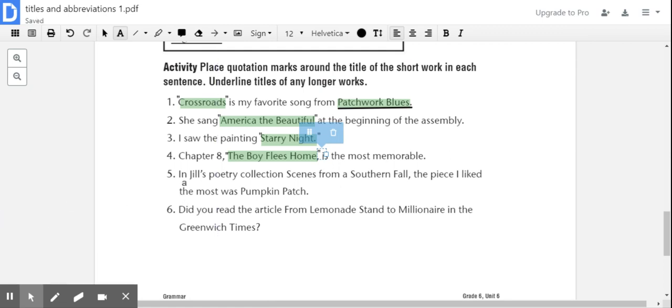Number 5, "In Dill's poetry collection, Scenes from a Southern Fall, the piece I liked the most was Pumpkin Patch." Okay, that's one title right there. There's another piece of work. So the first one is actually the larger piece of work. It's the full collection of all of the different poems. So we are going to underline that one because it is the larger piece of work. And Pumpkin Patch gets quotation marks because it is the shorter piece of work.